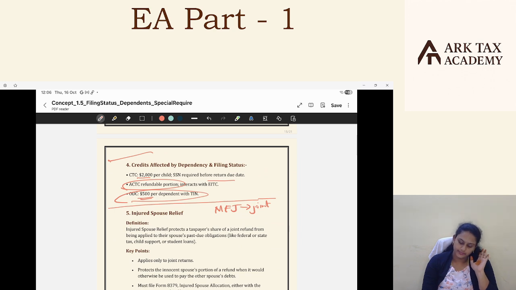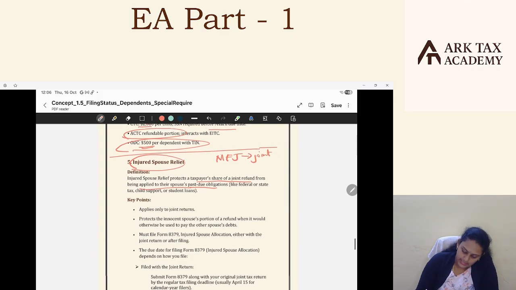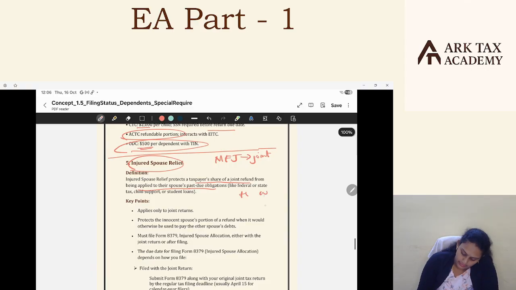For married filing joint. But there are certain exceptions to that. Say the first one is injured spouse relief. Injured spouse relief protects a taxpayer's share of a joint refund from being applied to their spouse's past due obligation. Say, wife has a refund, husband has a payable.